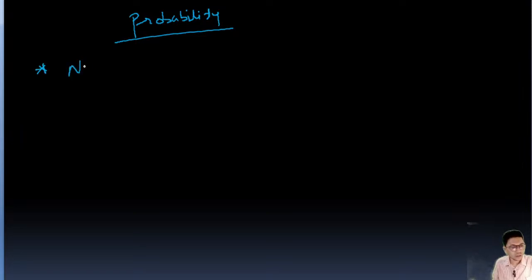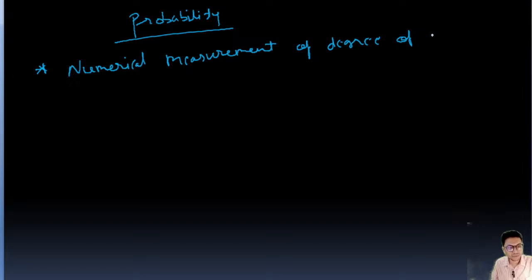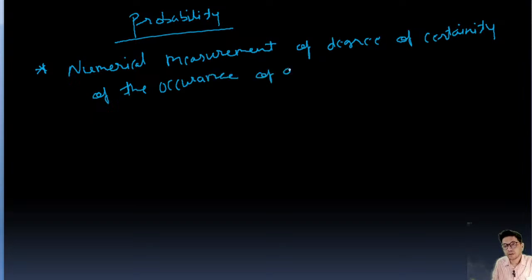Probability is the numerical measurement of the degree of certainty of the occurrence of an event.